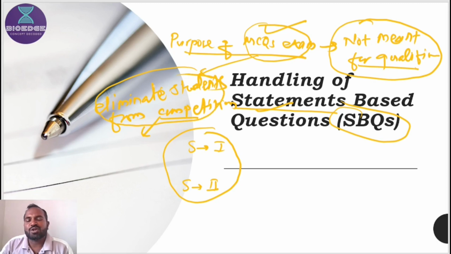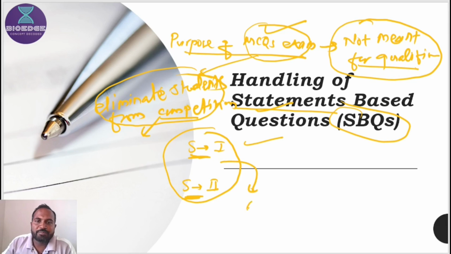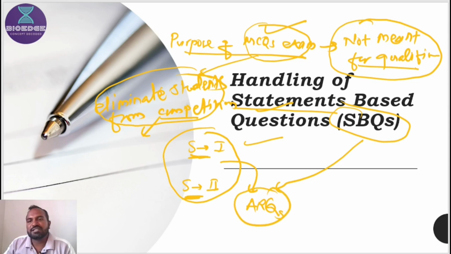And if they want to eliminate, statement based questions are a simple pattern of question. If they want to make it more difficult, then these statement based questions can be converted into assertion-reason questions. So these are the two patterns, SBQs and ARQs. So first we will see.